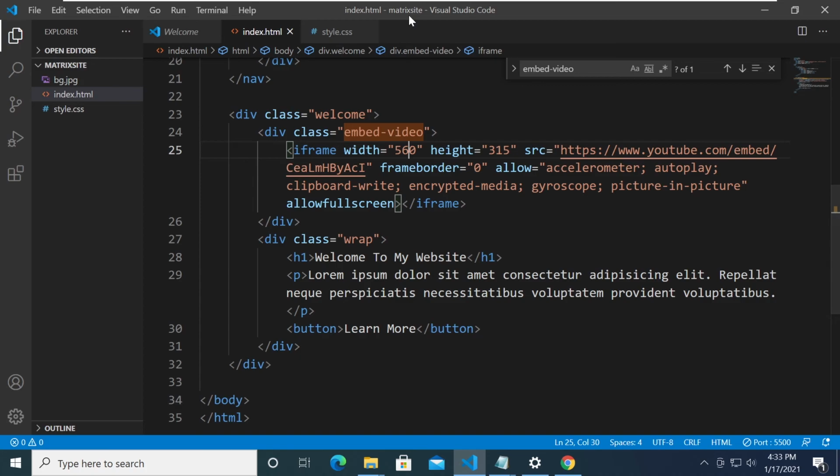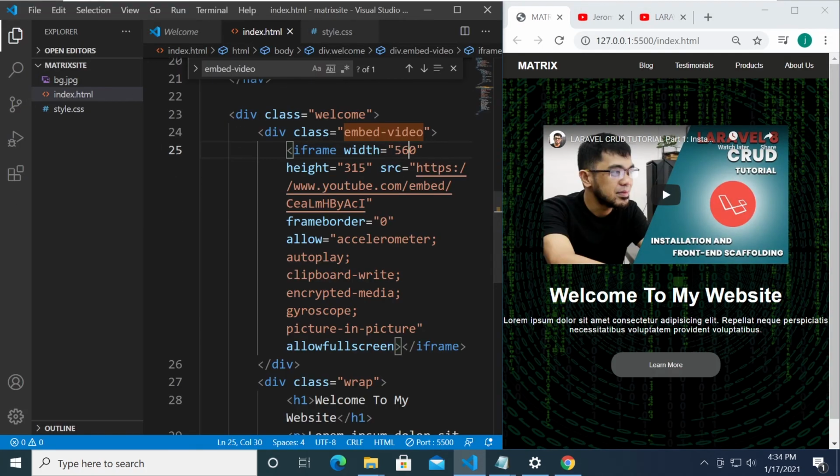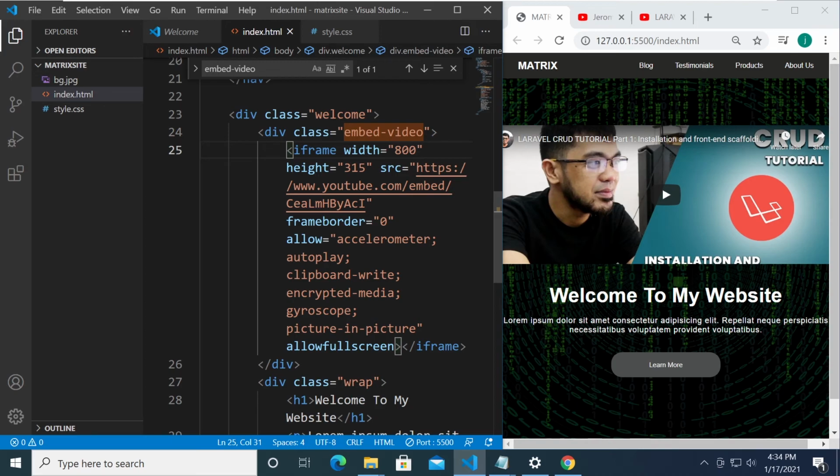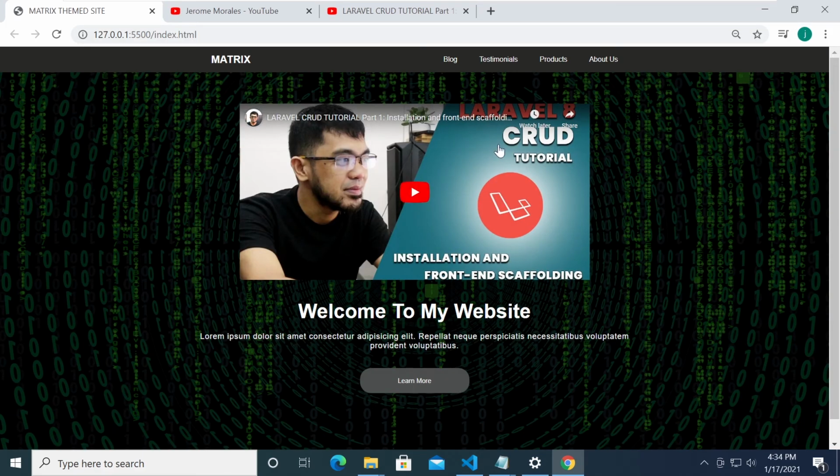So if we change its values, let me just show you both so you can see what's going to happen. For width, I'm going to set this to around 800, and now the video is wider. And for the height, I'm going to set this to 400. Save it, and now you have a different width and height orientation for your video.